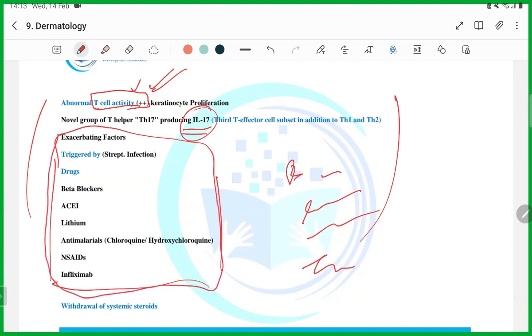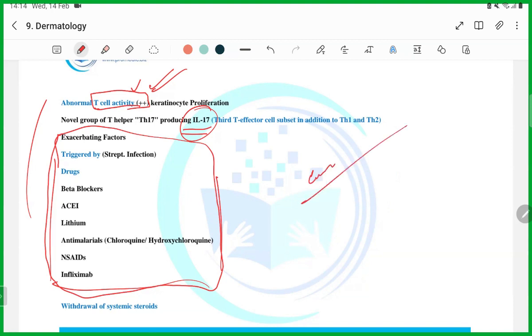They will give you a question. A patient is a known case of ischemic heart disease, recently diagnosed, and he has been started on a medication. After starting the medication, the patient's psoriasis has exacerbated. Which medication has been started? Guys, it will be either a beta blocker or ACE inhibitors, guys. This is how you will get a question from it.